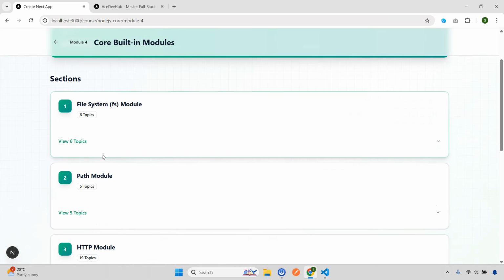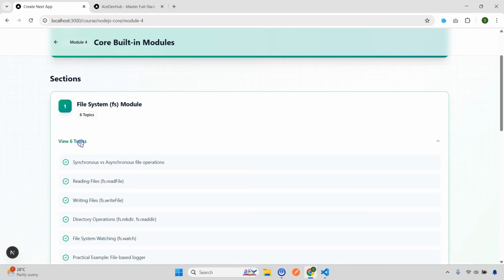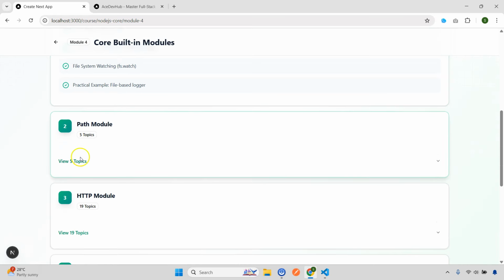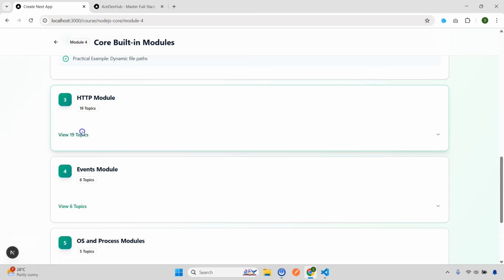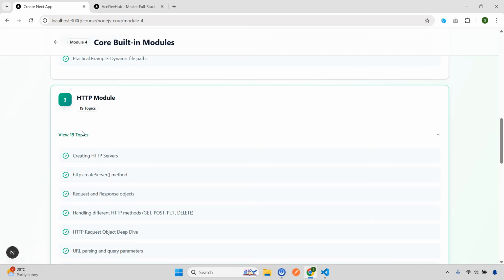So core built-in modules, I'll not go into much depth. I think some of you already know this. So file system module we are going to cover, path module we are going to cover. Now again, this will be in depth. And then HTTP module, you can see the topics that we are having in HTTP module.